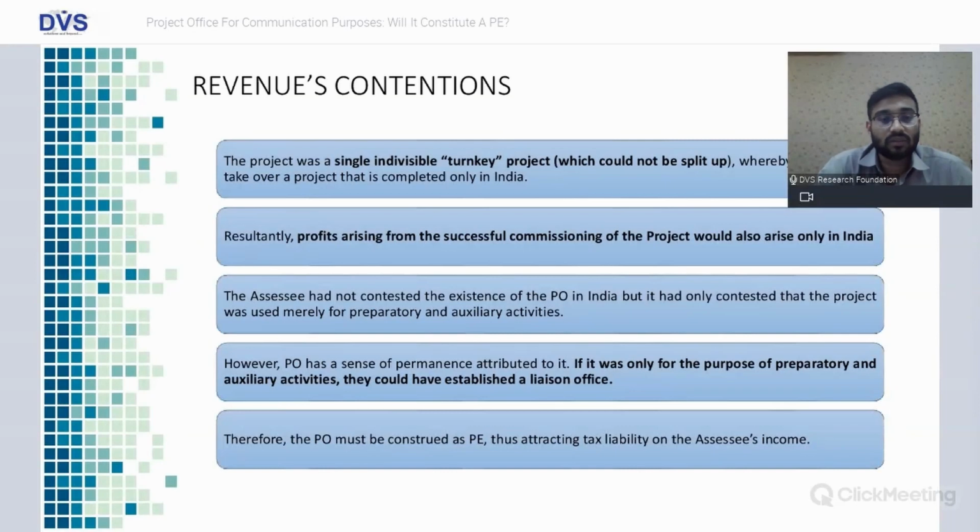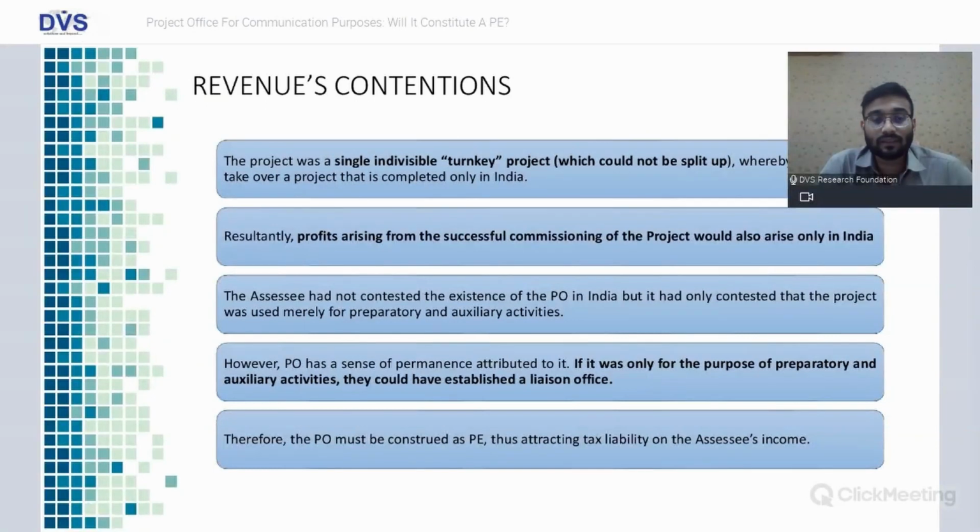What were the revenue's contentions? As said by the assessing officer in the draft order as well, the project was a single indivisible turnkey project which could not be split up, whereby ONGC was to take over a project that is completed only in India. So it was a single indivisible project. Only when the last leg of that project is completed in India, the ONGC will take over that project completely.